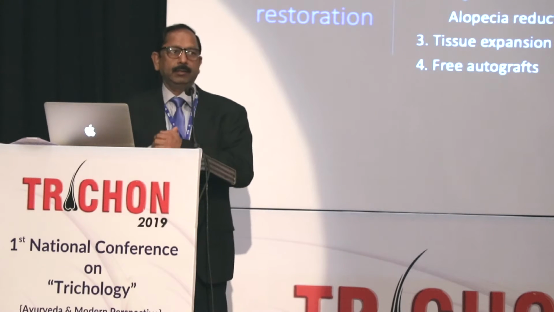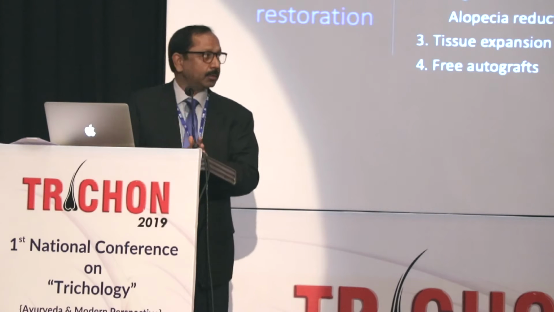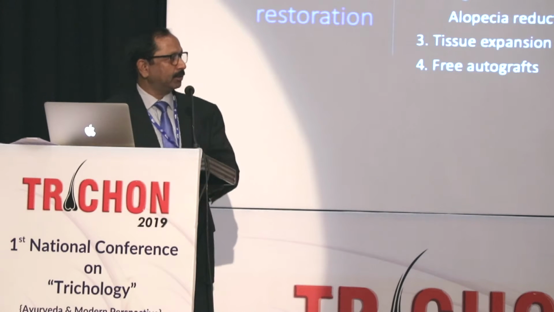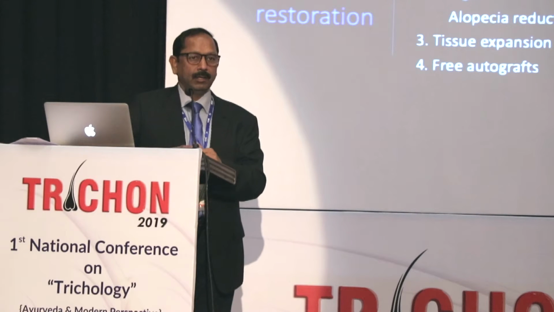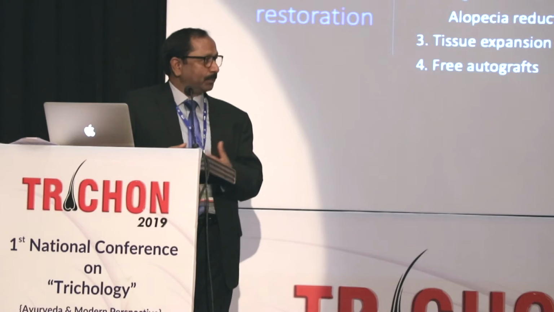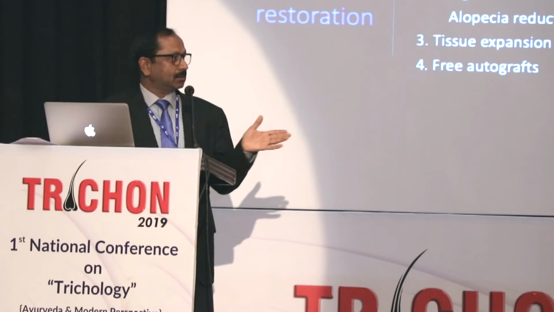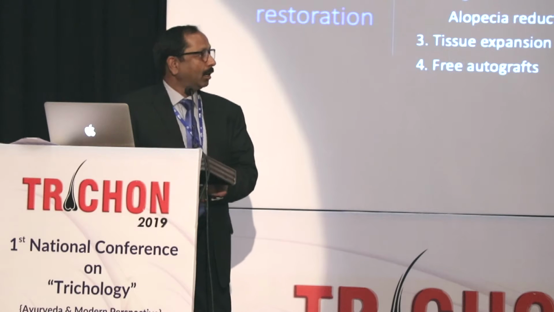There are different indications for that, but this is not the forum to talk about those, so I'll be talking mainly about free autografts, where we discuss the modern methods of hair transplantation. But I'll show a few pictures where these free autograft methods, FUT or FUE, don't work.